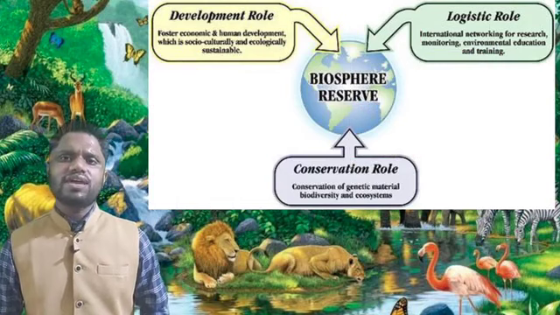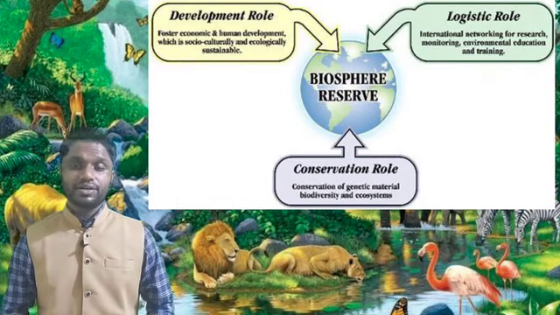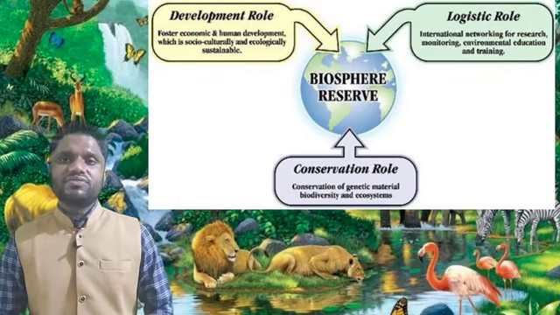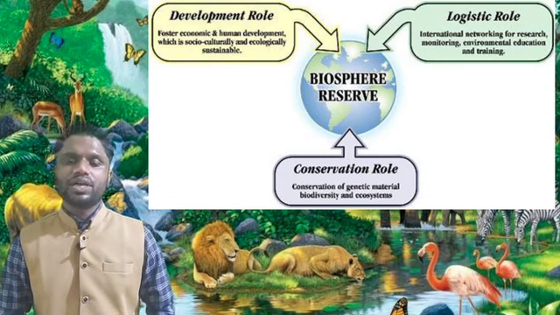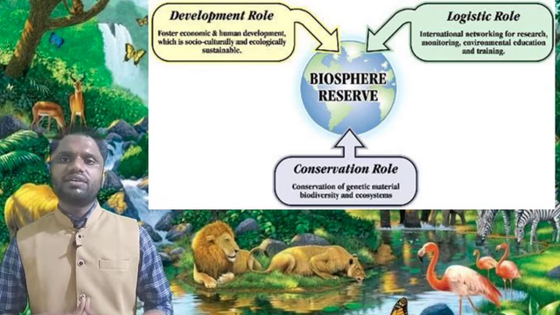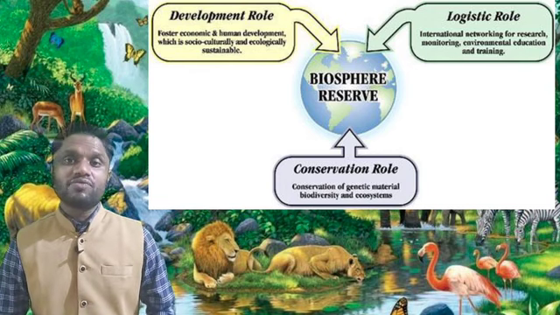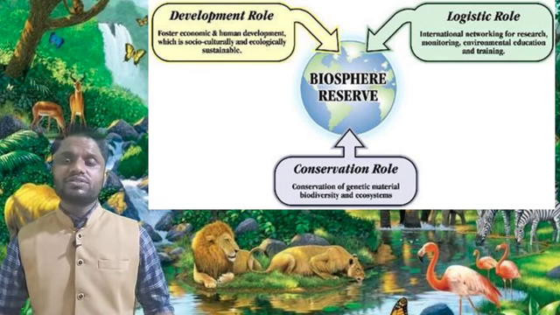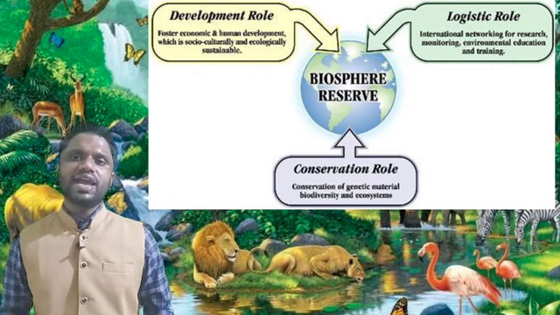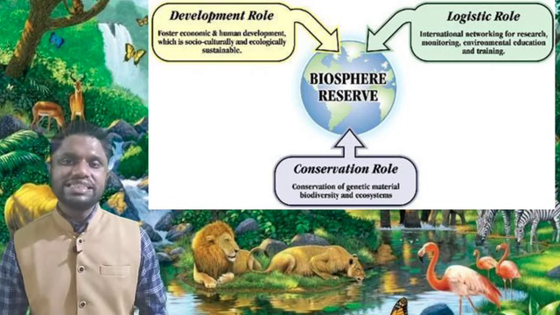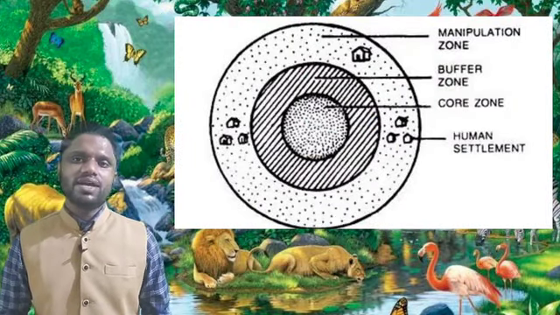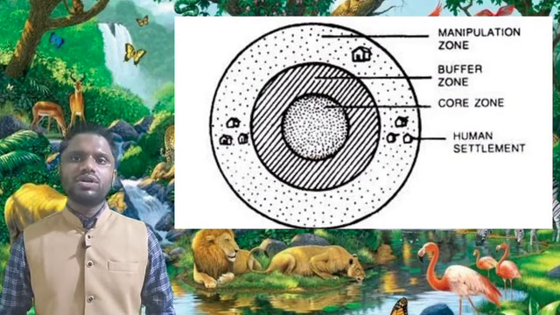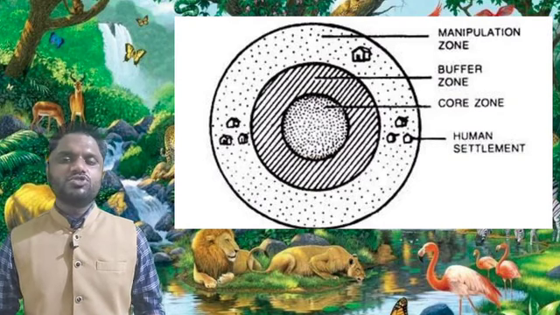A Biosphere Reserve is a place reserved for all life forms found in a particular area. Biodiversity is the diversity of plant and animal life found in a particular area. It also deals with the interrelationship and interaction with their environment. A biosphere reserve comprises an area which can be divided into many zones, each having a particular activity. The zones of a biosphere can be named as core, buffer zone, and manipulation zone.